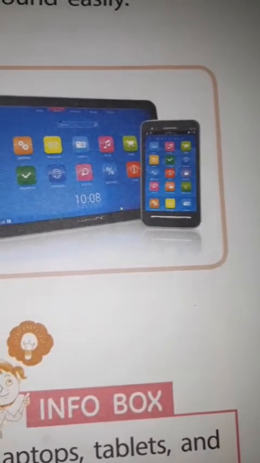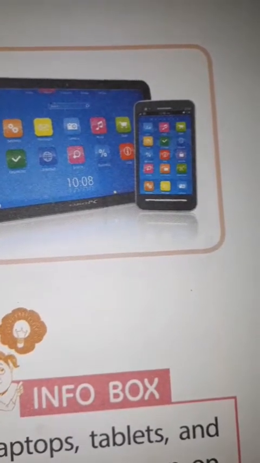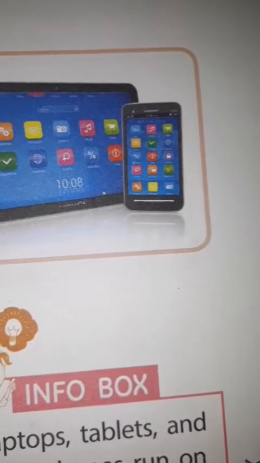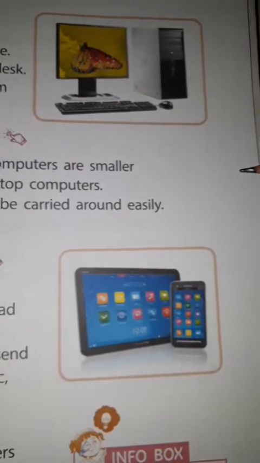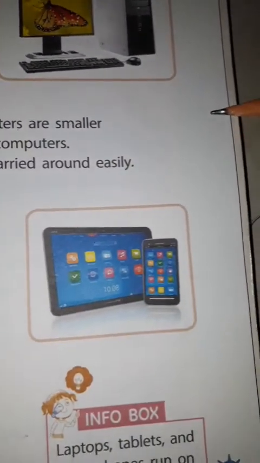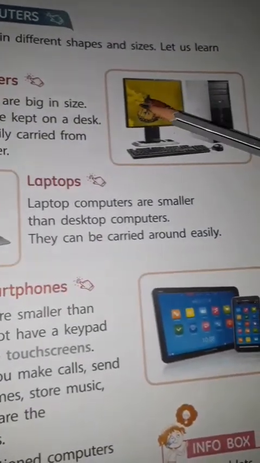All the above mentioned computers can be used by only a single person at a time. That is why these types of computers are called personal computers. What do we call this type of computer? Personal computer. Why? Because at a time only a single person can use this type of computer.